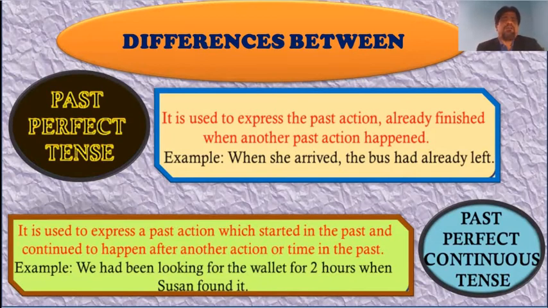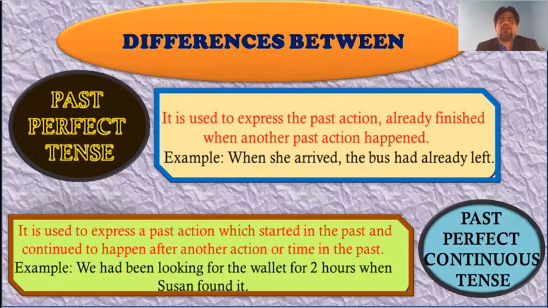Now, the past perfect continuous tense: an action happened before, and before that another action was going on. It is used to express a past action which started in the past and continued to happen until another action or time in the past. So at that specific time, another action was going on. We had been looking for the wallet for two hours when Susan found it.